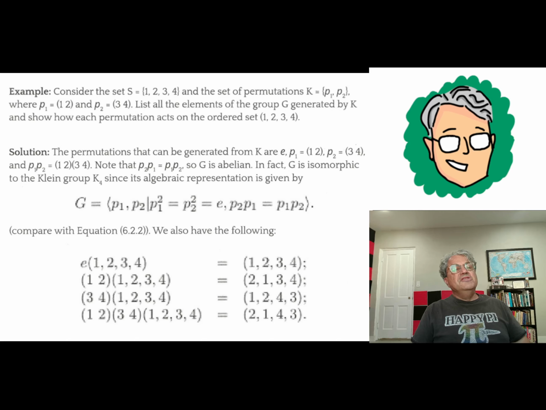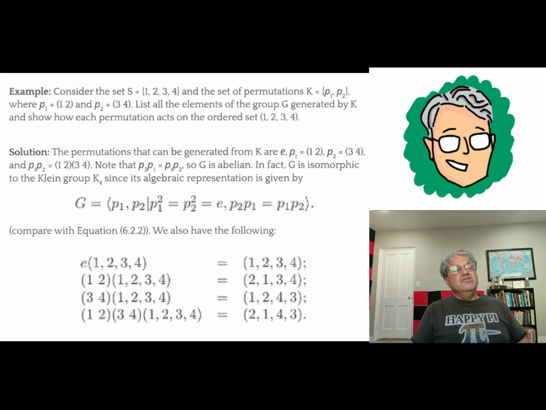So you might wonder if we put both of these transpositions into our group, what group does that generate? It turns out the group that gets generated has exactly 4 elements. It's actually isomorphic to K4, the Klein 4 group. And the way to see that is you just see how all the elements act on the set 1, 2, 3, 4, and you have to keep the order intact.